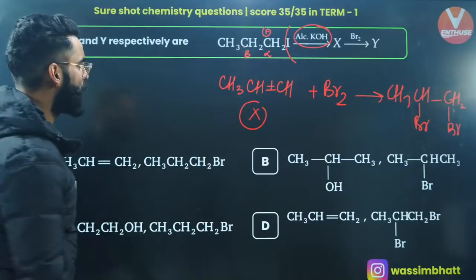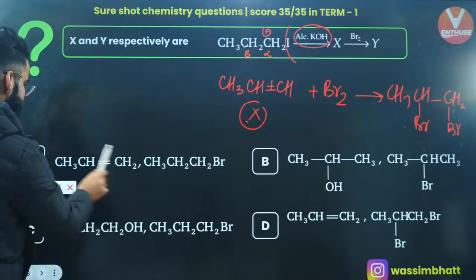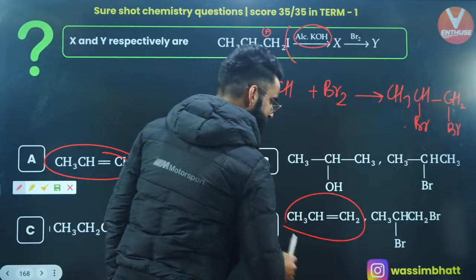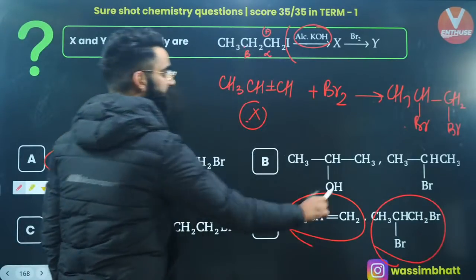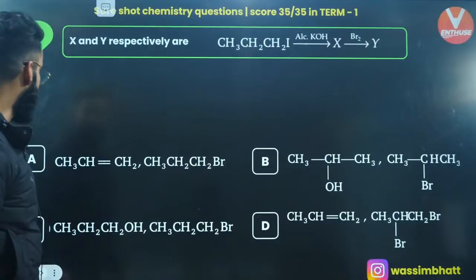Okay, so what is X and what is Y? Check. What is X and what's Y? This is actually X, this X, but this is not Y. This is X and this is Y. Correct? So option D is the one which is correct. Yes? I'm sure you're following it.